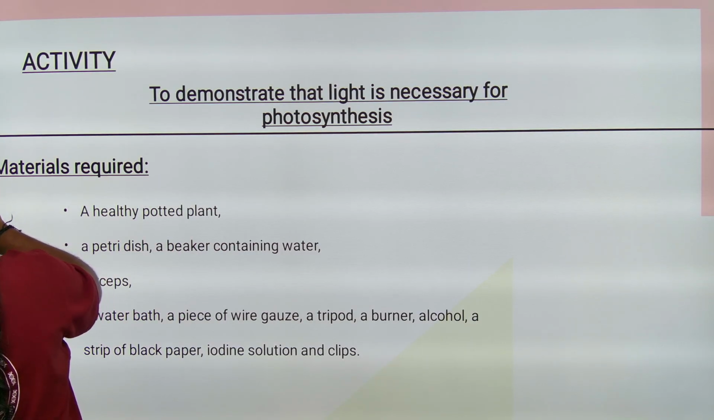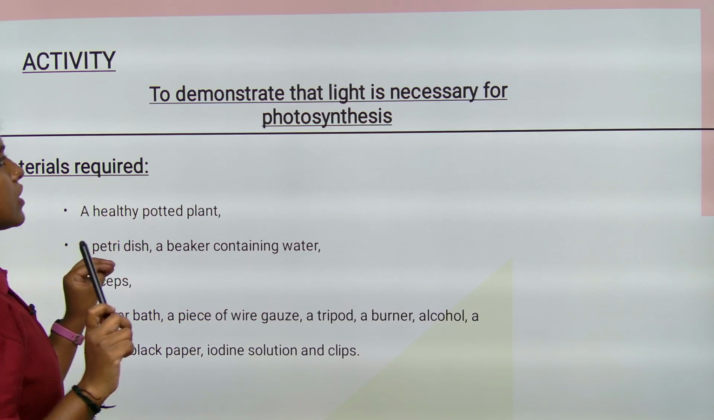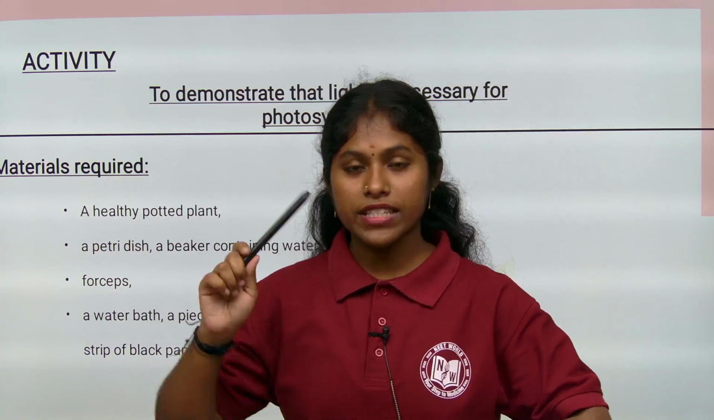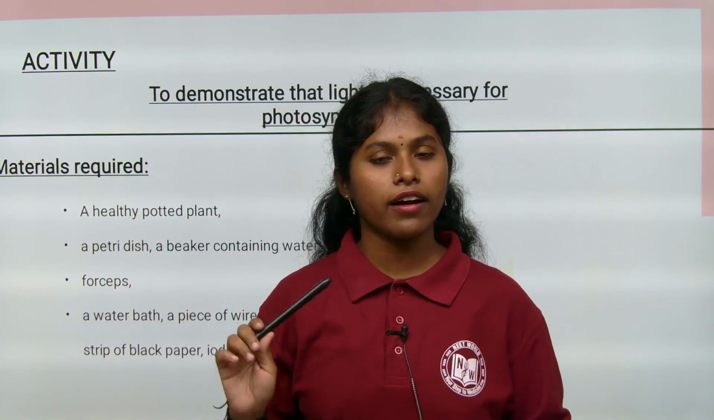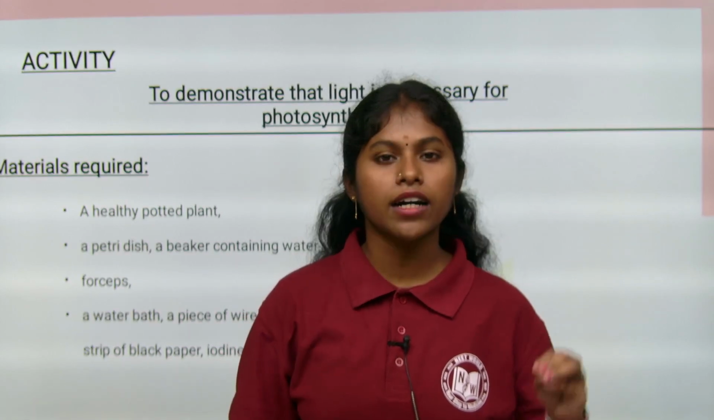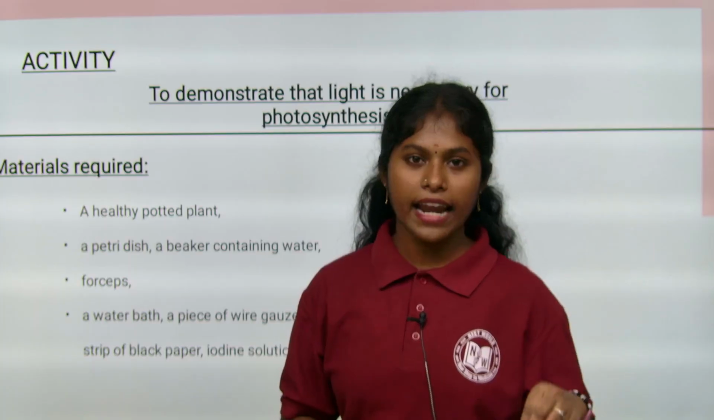Here is activity number 3, which demonstrates that light is necessary for photosynthesis. If starch is formed during the light, in the daytime, children, then the starch is prepared under light conditions. The plants require carbon dioxide, and light is also required.